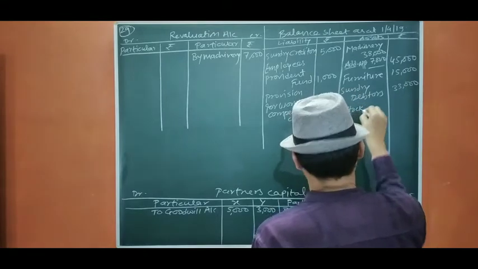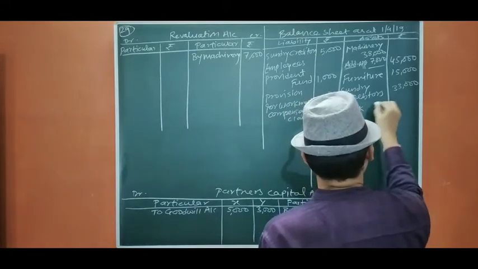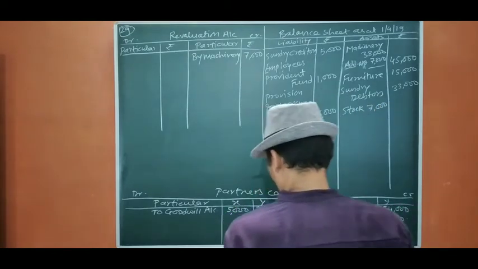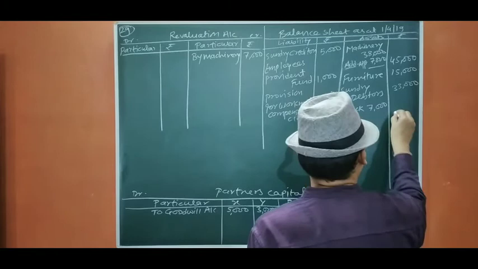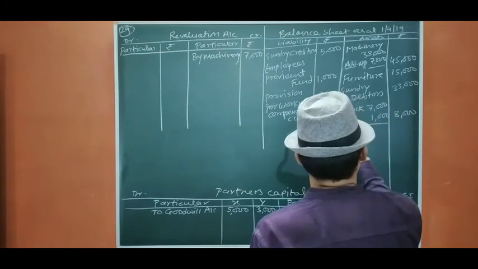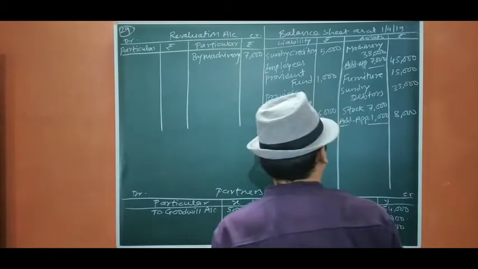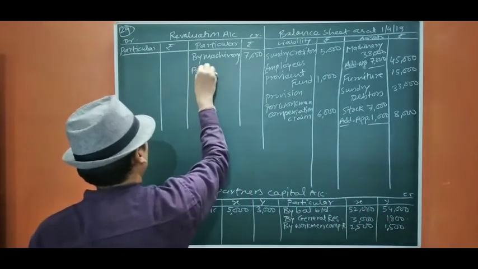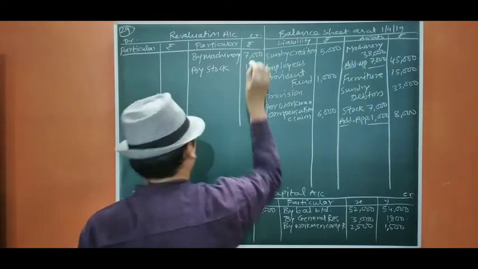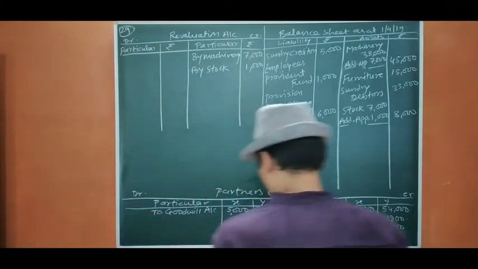Stock, there is an adjustment, the amount is 7,000 and it is also appreciated, it will become 8,000, so 1,000 is an appreciation. Okay, so by stock 1,000. Okay, then claim is already over.